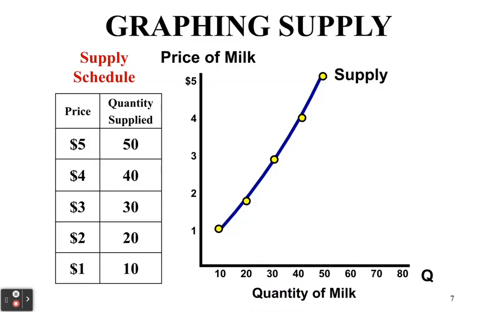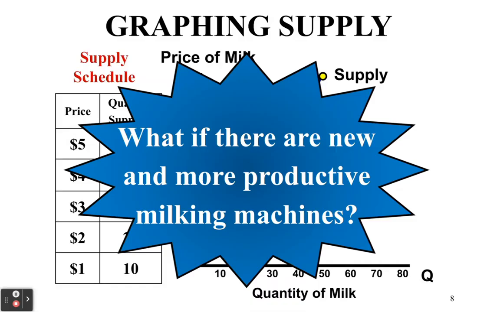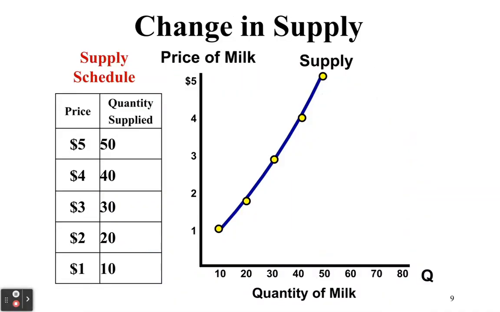If you remember the trick from demand, demand sounds like sand, and sand is on the ground, so it's going to curve down. Okay. So what happens though if there are new and more productive milking machines? It makes it easier and cheaper for us to produce milk. As you probably guess, we're going to see an increase in the quantity supplied at each and every price.